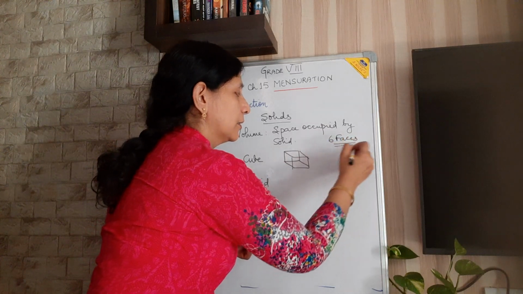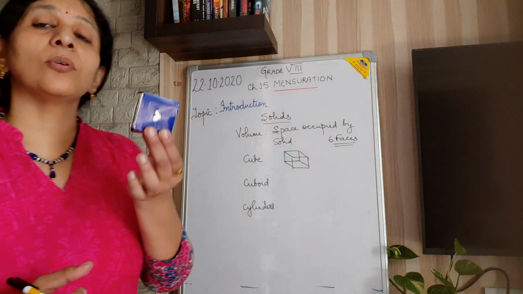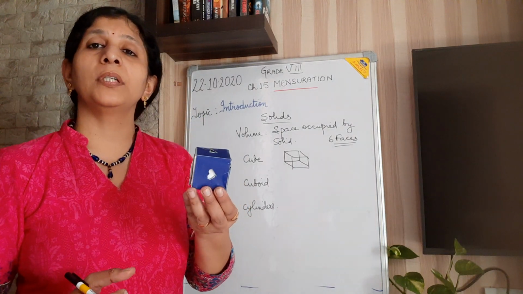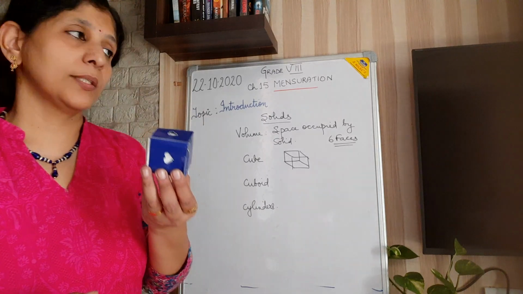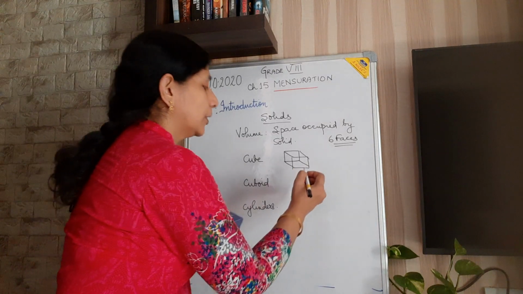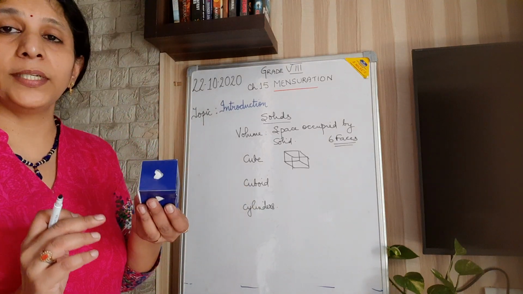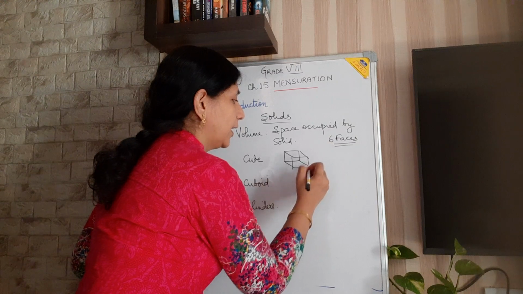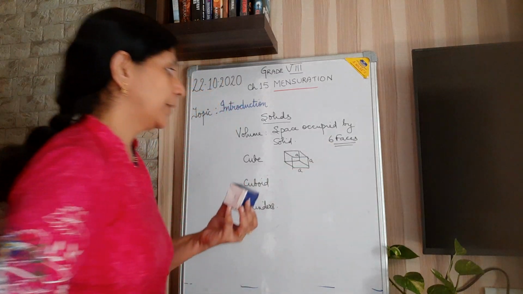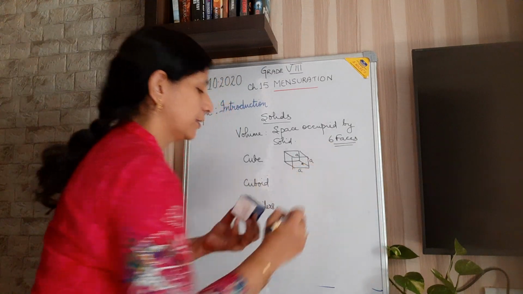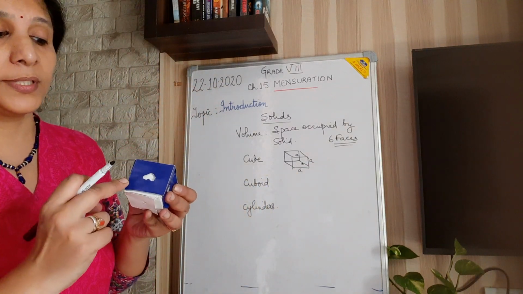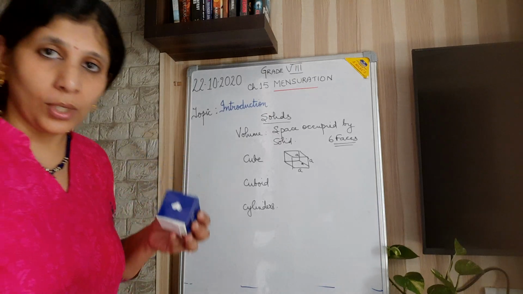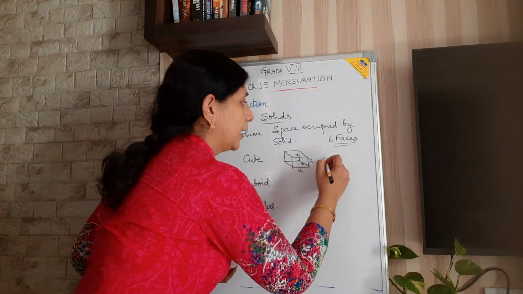So volume means the space occupied by this. If I keep this on the table or on the floor or anywhere, how much space is occupied. So here each face is a square, isn't it? So length and breadth and height, I am considering it as A. All this is length, this is breadth and this is the height. If I am considering it, all are equal. So it is A cube.